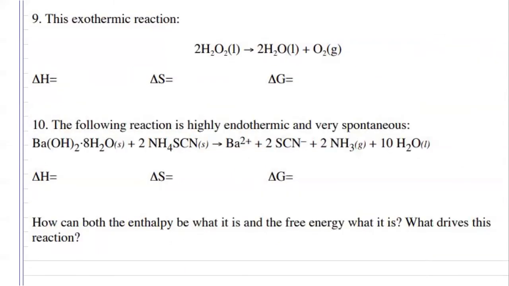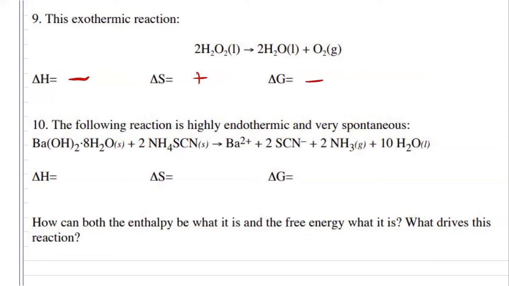For number 9, we are told that this reaction is going to be exothermic. So that lets me know that my delta H, my enthalpy, is going to be negative. Looking at our moles or how they're changing, I'm going from 2 moles to 3 moles in total and going to liquid and gas. So that's going to be increasing my entropy. So if this reaction is releasing heat and it's increasing entropy, then this reaction will always be spontaneous.